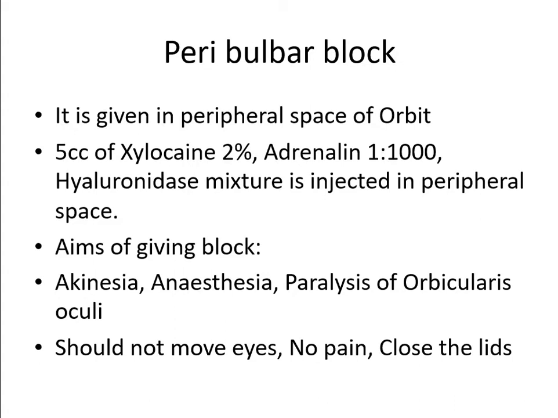All adults who come for cataract surgery or any other ophthalmic surgery, the local block which we give is peribulbar block. Unless the patient is a child, or mentally retarded, or deaf and dumb, in these three categories only will we use general anesthesia. Otherwise, all ophthalmic surgeries are done under peribulbar block, local anesthesia.